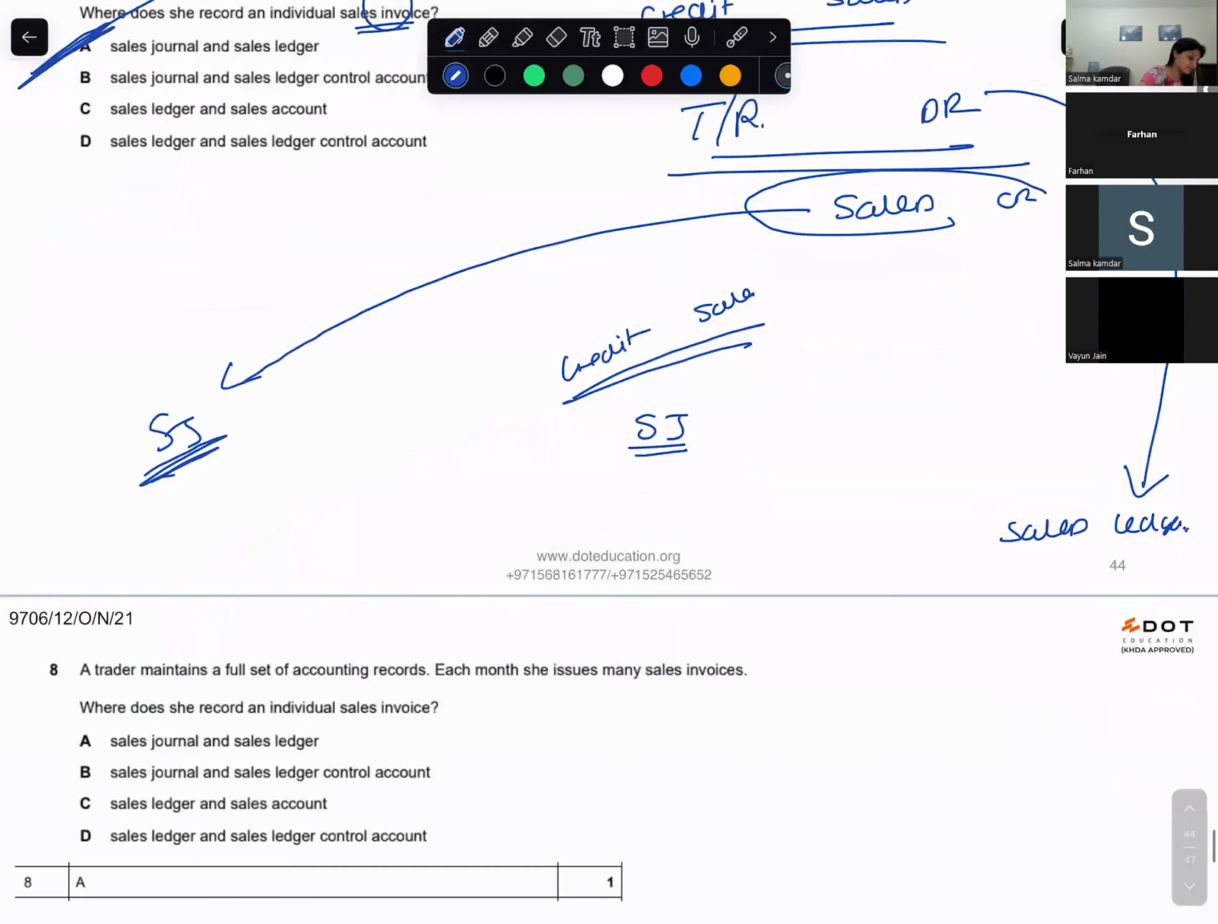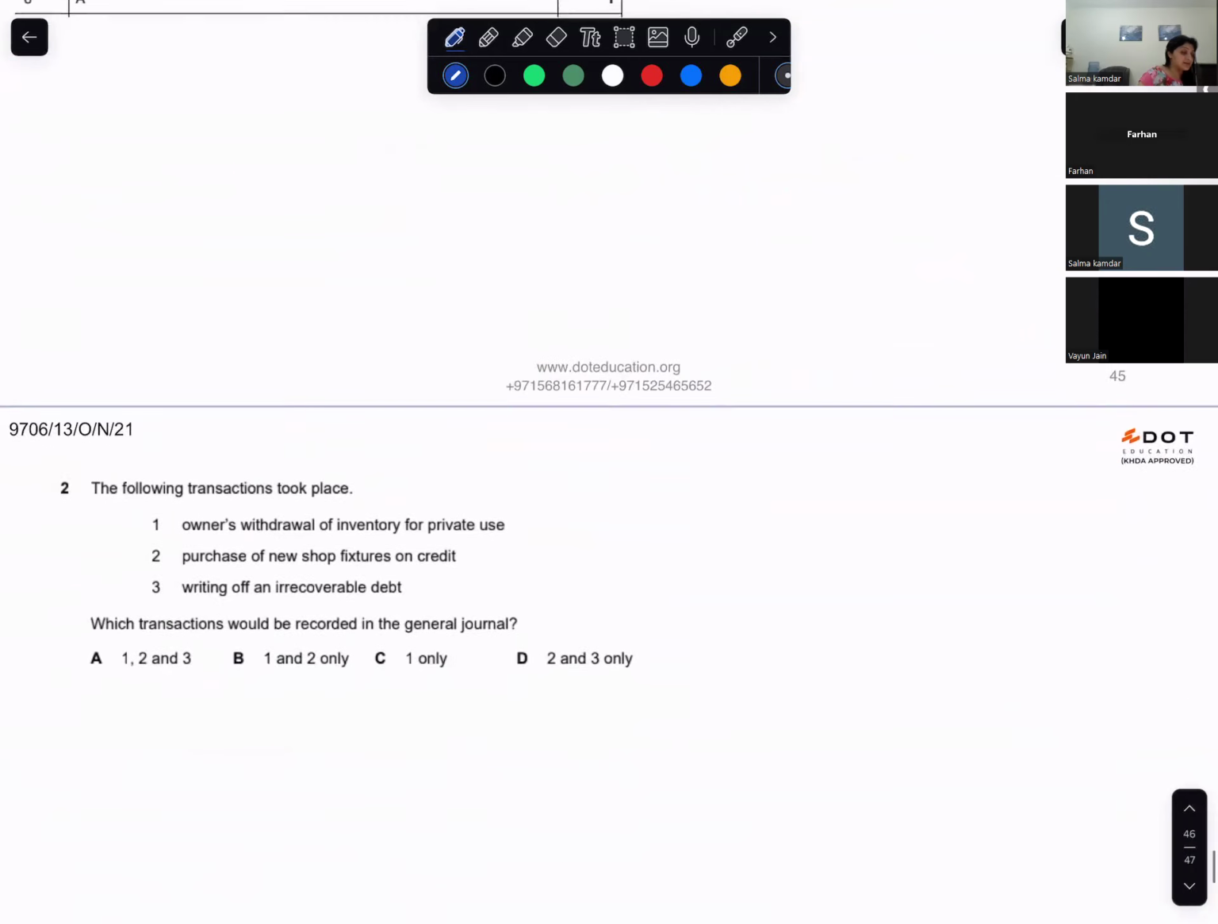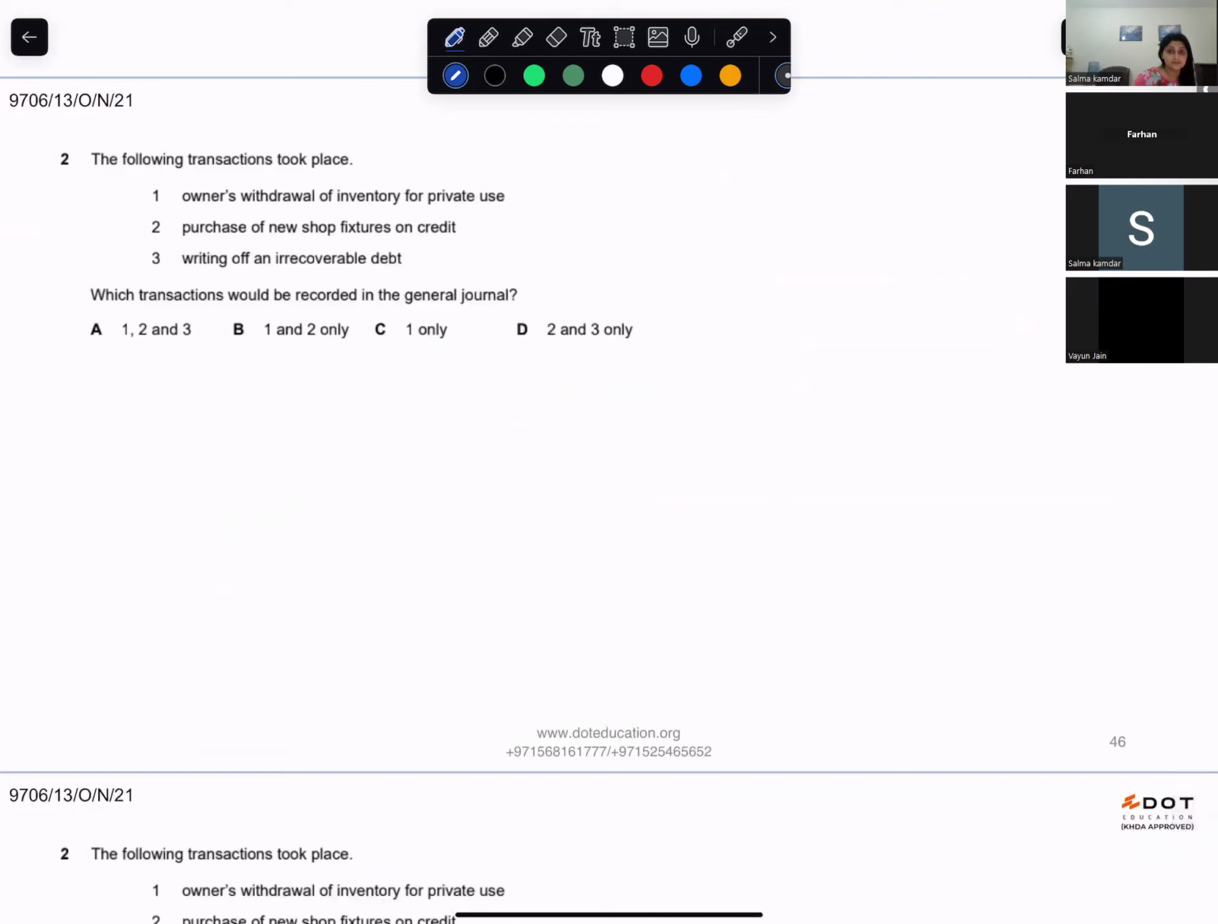Read the next one. Okay, wait, Miss. Okay, so the following transactions took place. Owner's withdrawal of inventory for private use, purchase of new shop fixtures on credit, writing off an irrecoverable debt. Which transaction would be recorded in the general journal?